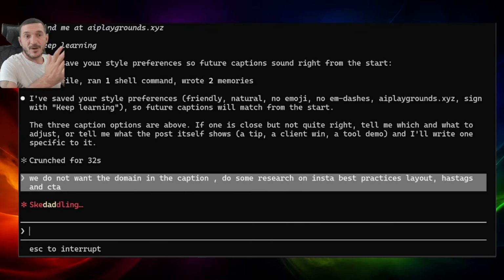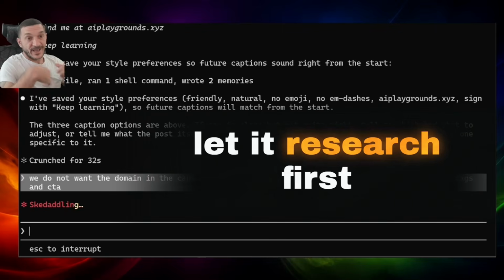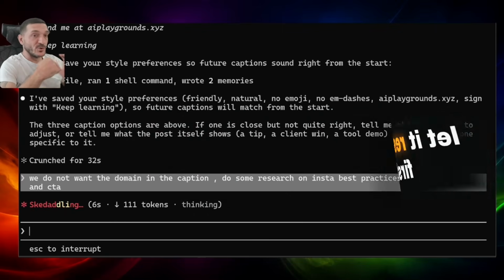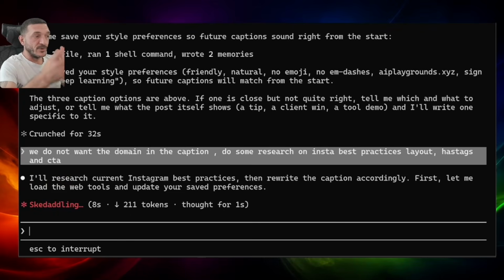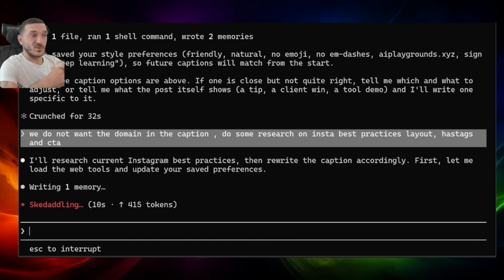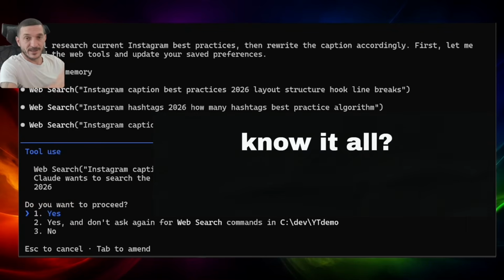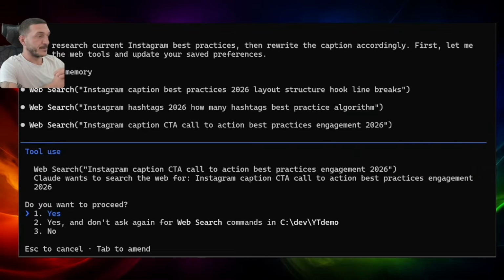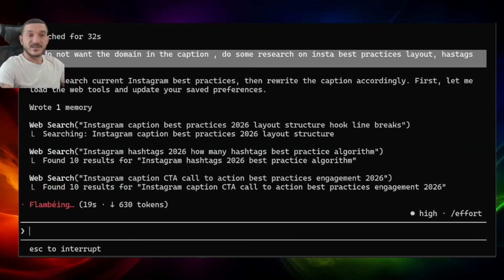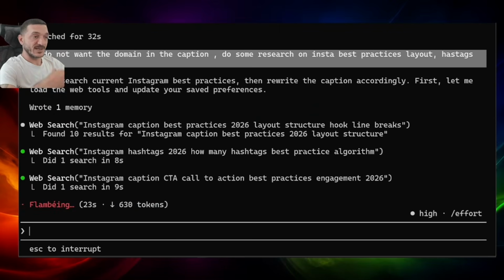Now what we say is, I wanted to do some research and then come up with a plan, because we don't just want to say, I want you to do 20 hashtags or 5 hashtags if it's not the right thing. If you're not focused 100% on social media, you're not gonna know all this. So you want the AI to do that, we'll learn it, and then we ask it to make it a skill. Now we just let it run. It's gonna do some research, and it's gonna come back to us, and then we're gonna ask a few more questions, and then you're gonna see the difference.